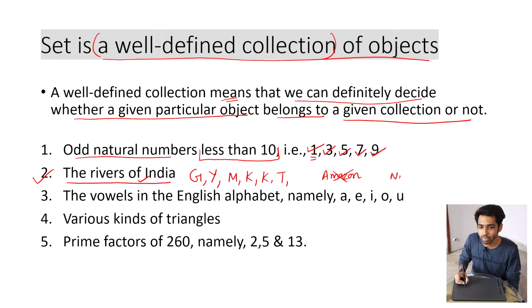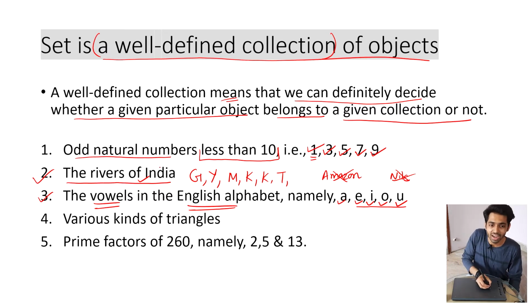Similarly, we can talk about Nile. It is the longest river in the world, but is it part of this collection? No, it is not. Now let's take a look at the third collection, which is vowels in English alphabets. We know there are 5 vowels in English alphabets, namely A, E, I, O, U. Now the thing is, we can see that A belongs to this collection, so does E, I, O and U.